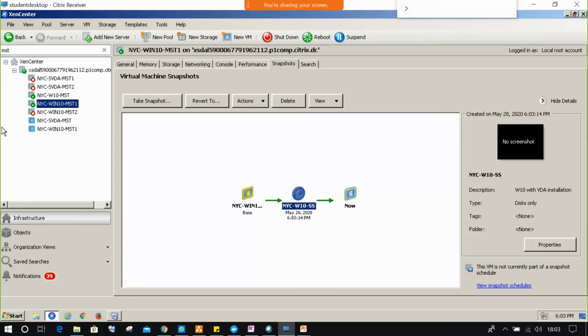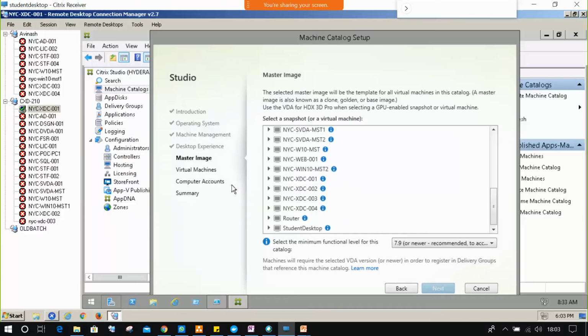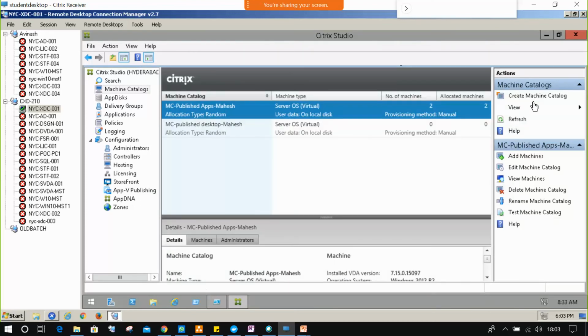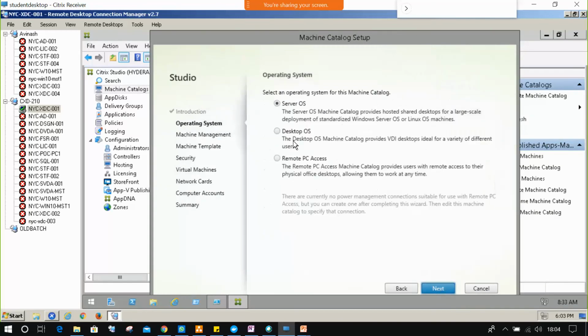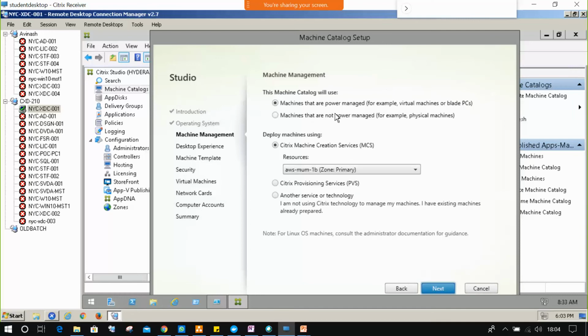See. Let's go back to the lab. Now I just cancel it. Create, one second. Machine catalog. Next. Desktop OS. Next. Select the virtual machine. Machine creation services.